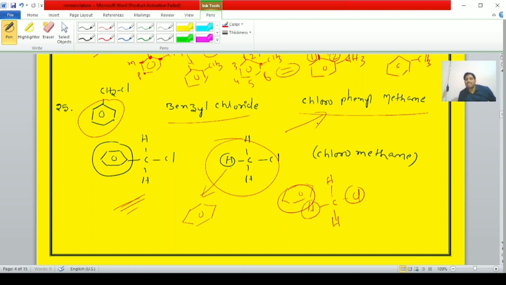Hence the common name of this compound is benzyl chloride, and the IUPAC name is chlorophenylmethane. Next compound we are discussing.